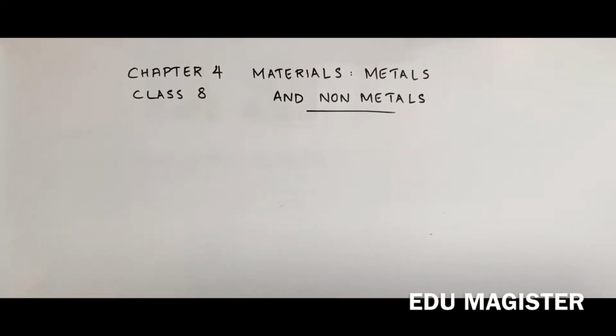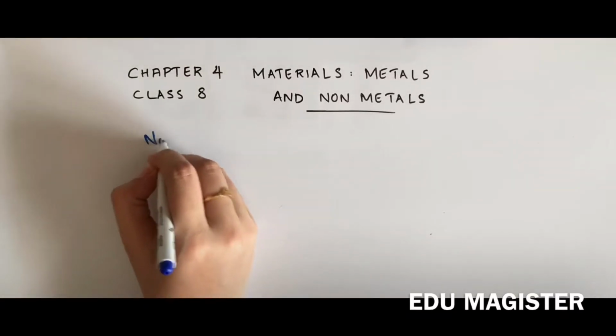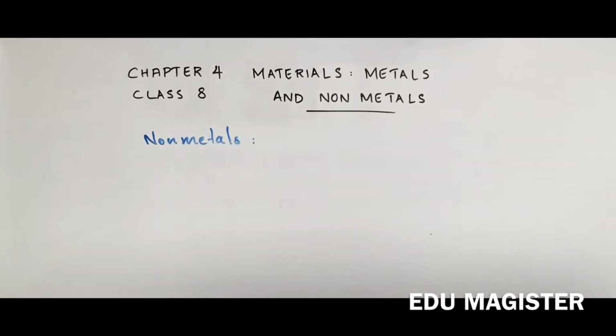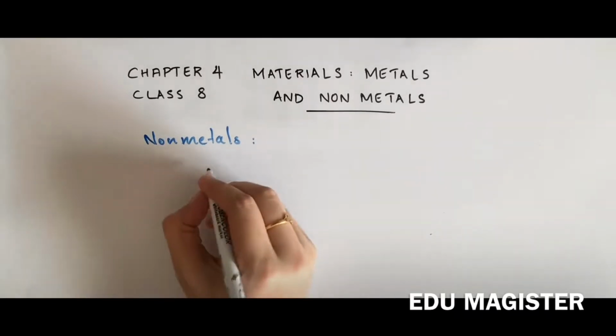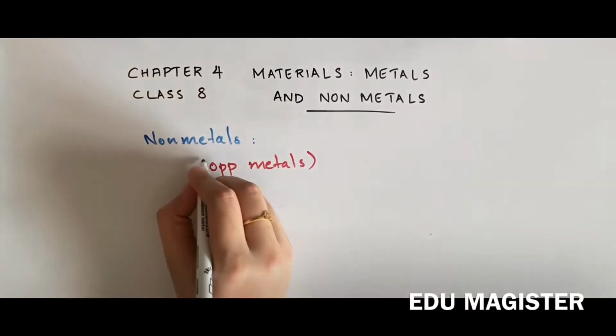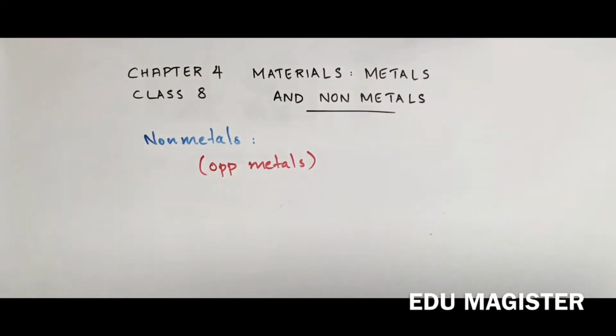Hello everyone, welcome back. Today in this part we will be discussing nonmetals, what is a nonmetal and its physical properties also. So what is a nonmetal? In simple definition we could say that those materials which do not possess the characteristics of metals are termed as nonmetals, or simply we can say that it is just the opposite of metals. That is, its definition and its properties are exactly the opposite of what we saw in the last part about metals.